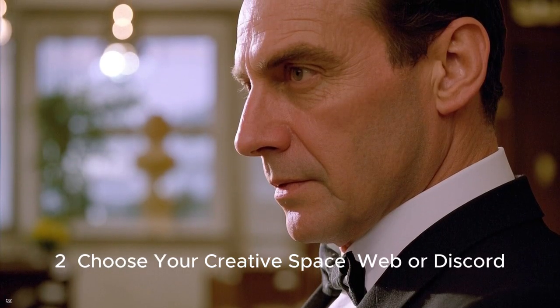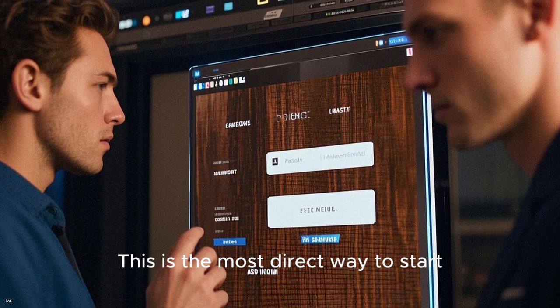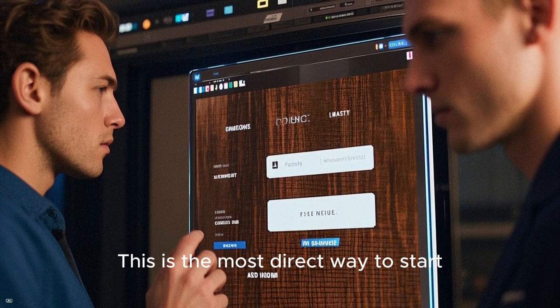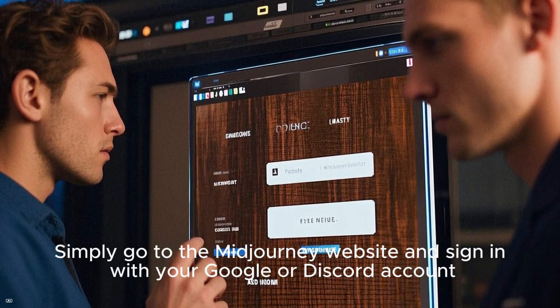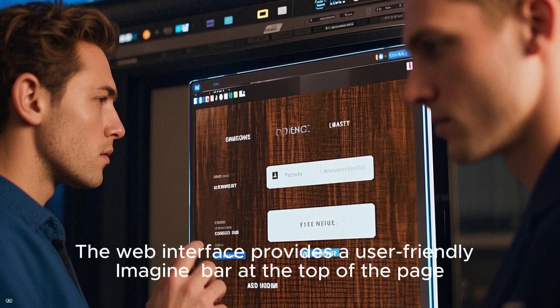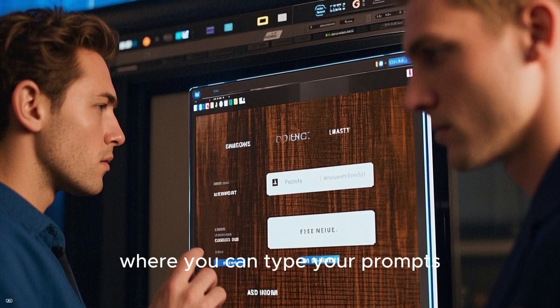Web or Discord. You have two main ways to interact with Midjourney. The Midjourney website. This is the most direct way to start. Simply go to the Midjourney website and sign in with your Google or Discord account. The web interface provides a user-friendly Imagine bar at the top of the page where you can type your prompts.